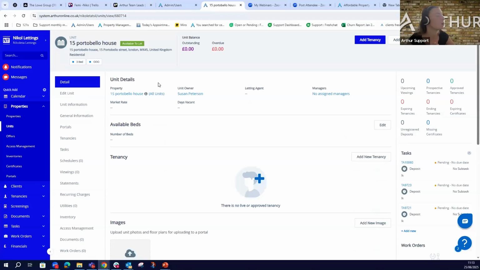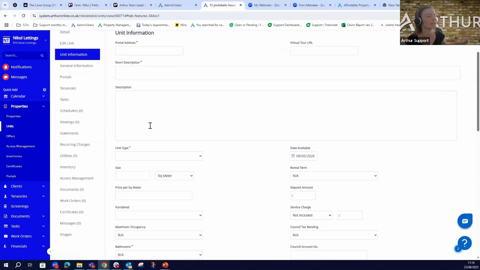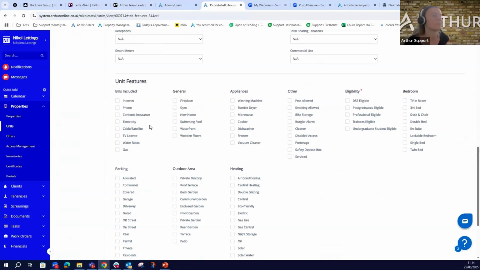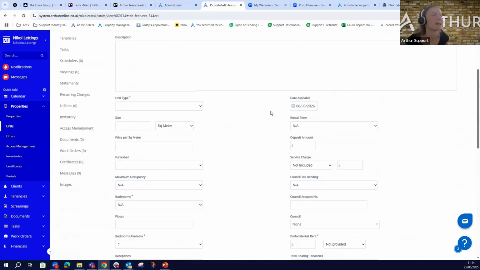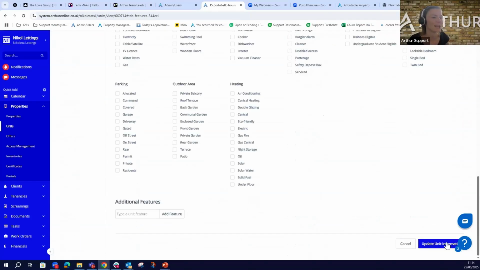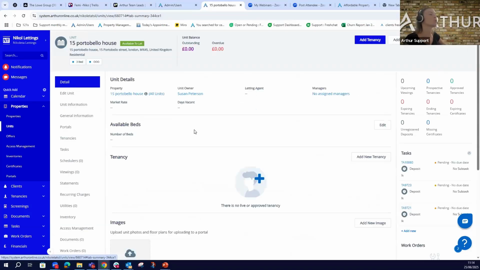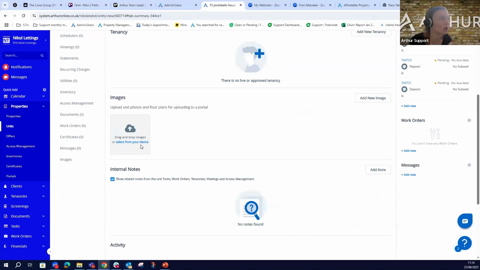So we have to add all of the information right here on the unit information. Very simple. Obviously, you just have to fill in the mandatory fields, but I would suggest the more the merrier, right? So anything you wish to add against your unit, this is where you will have to do it, okay? And obviously update the unit information. Okay, and obviously we will have to make sure that we have images against our units so that they're ready to get advertised. Okay, so images and unit information, and then they are ready to sync.